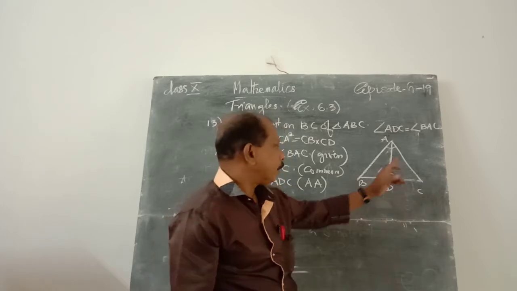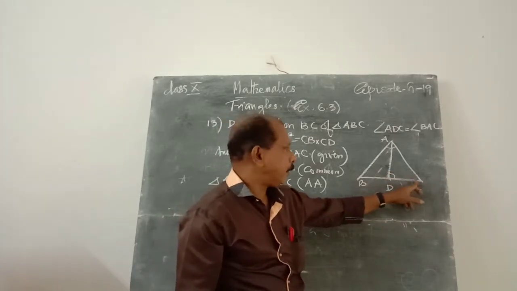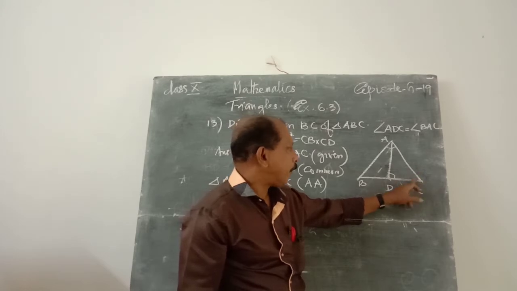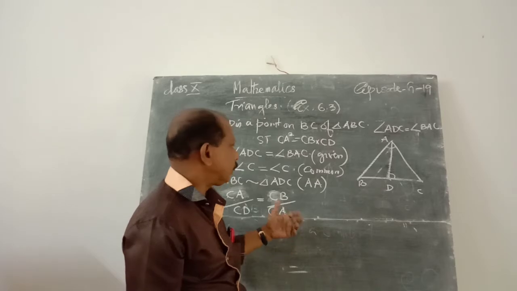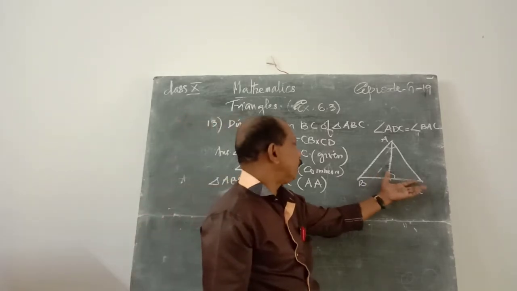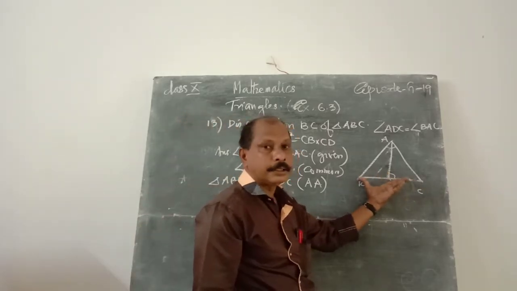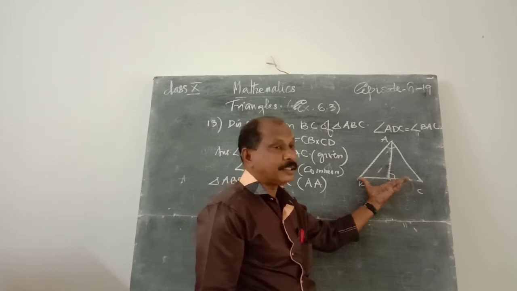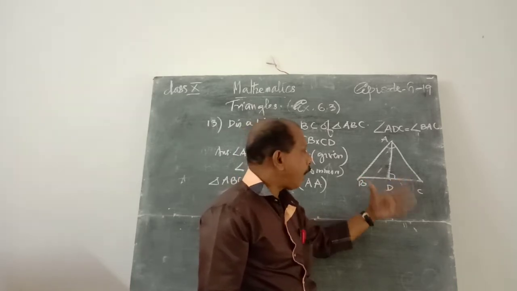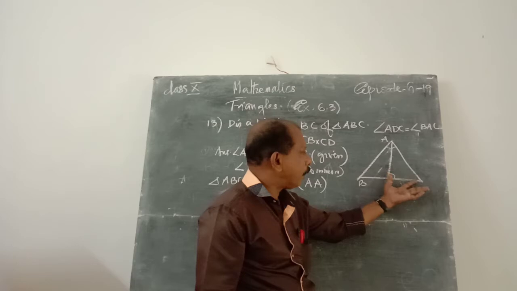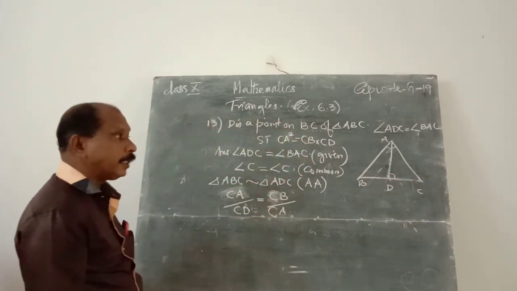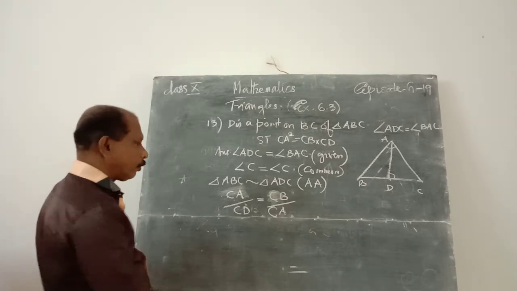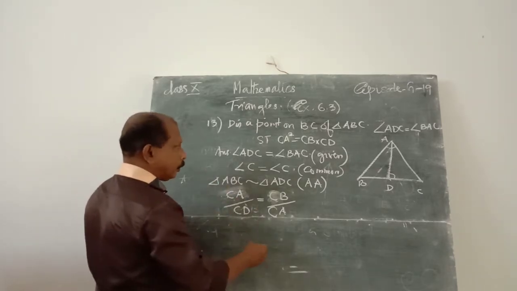And the side nearest to C is AC or CA. And the highest side of triangle ABC is BC, and that of the small triangle is CD. That means CD by CA. Therefore, cross multiplication, we get